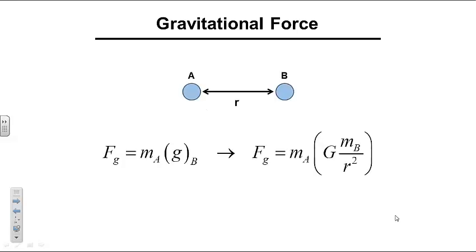The gravitational force between two point particles A and B can be considered to arise from the interaction of the mass of particle A and the gravitational field of particle B. Alternatively, we could consider this gravitational force to arise from the interaction of the mass of particle B with the gravitational field of particle A. Either interpretation gives the same final expression, as expected from Newton's third law. In these calculations, we have determined the magnitude of the gravitational force between A and B. We know that the direction of this force will pull the two objects together.